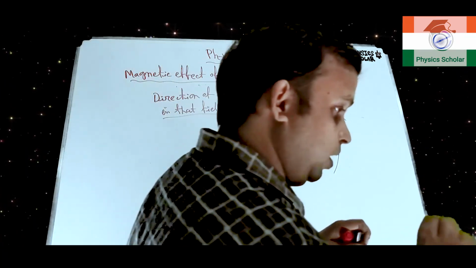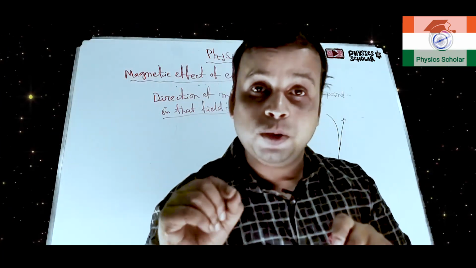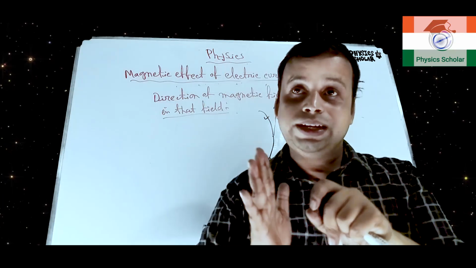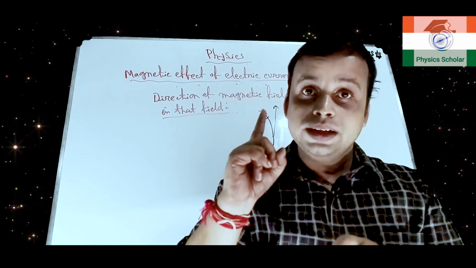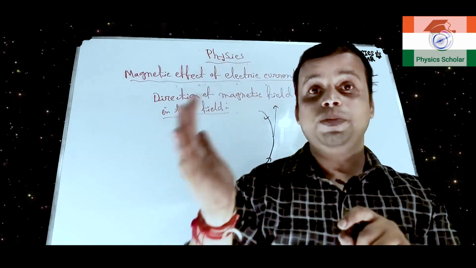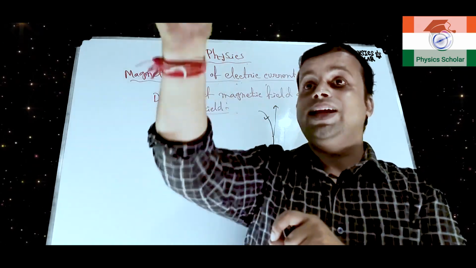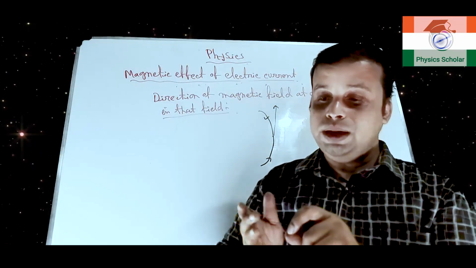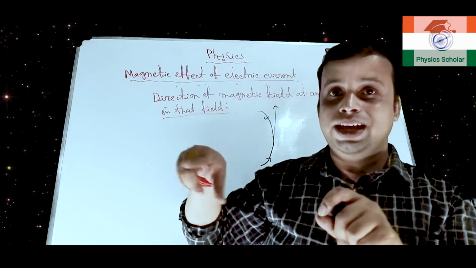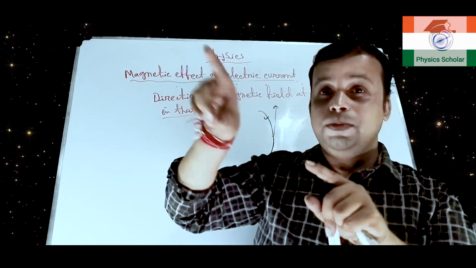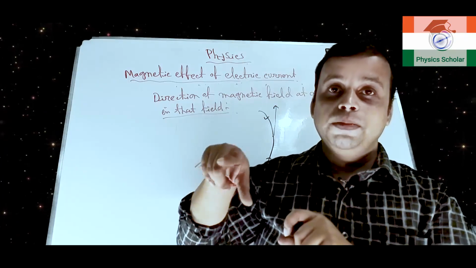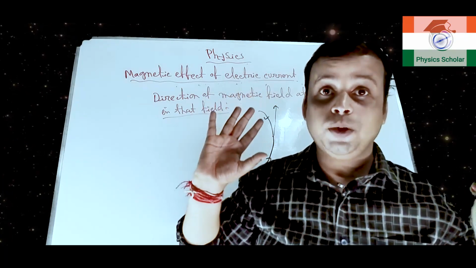And remember, for a particular point inside the magnetic field, the direction of the magnetic field will be the same. That means it cannot be otherwise. For the same point inside the magnetic field, multiple directions of the magnetic field are not possible.